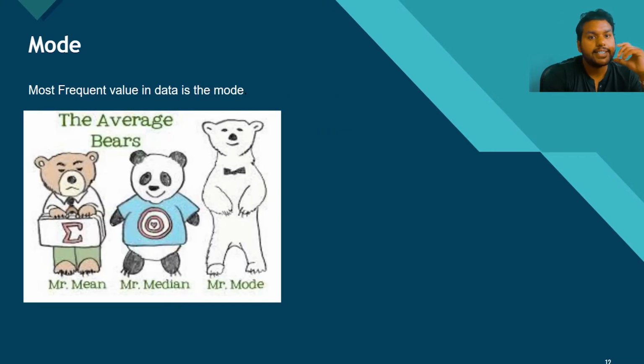Mode is the highest frequency value in the data set. Let us suppose you are staying in Delhi and you want to take a bus to go to Shivaji Stadium, and you know the bus number 620 will always come to this bus stand to take us to Shivaji Stadium. So what is the frequency in a day? That is a mode. So the mode is the highest value in your data set. The most frequent value in the data is the mode.